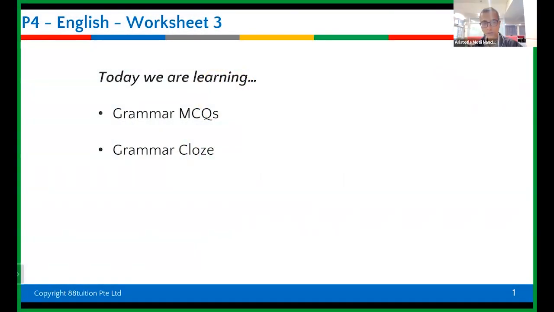Okay, so today, Rakshan, we are covering two main areas: the grammar MCQs, as you have seen in your worksheet, and the grammar cloze. This is very important because it gives you the foundation for your writing. When you do composition writing, one of the things the markers look out for is your grammar. Are your sentences grammatically correct or not? Yes. Okay, so that's very important.